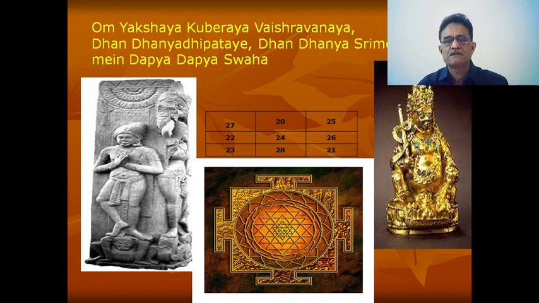You will observe these statues of Lord Kubera, who is known as the god of money. It is also said that if you chant that mantra, you can have more and more wealth. This is an interesting story, but that is not today's part of the lecture.